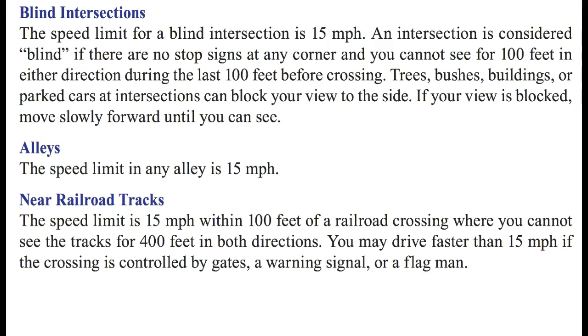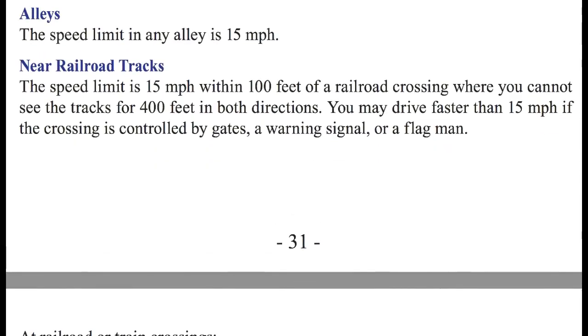An intersection is considered blind if there are no stop signs at any corner and you cannot see for 100 feet in either direction during the last 100 feet before crossing. Trees, bushes, buildings, or parked cars at intersections can block your view to the side. If your view is blocked, move slowly forward until you can see. Alleys. The speed limit in any alley is 15 miles per hour.